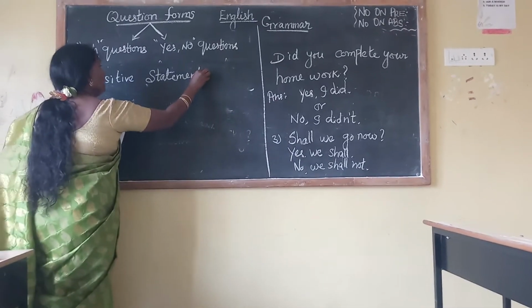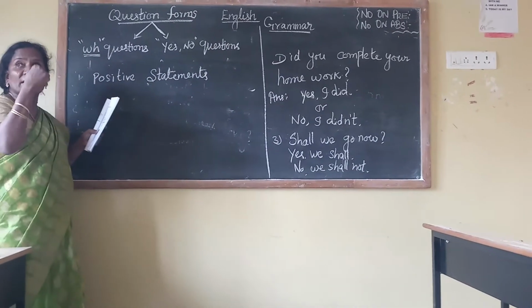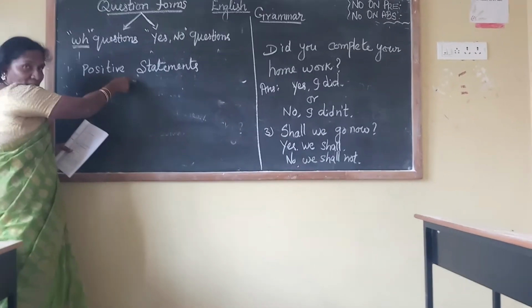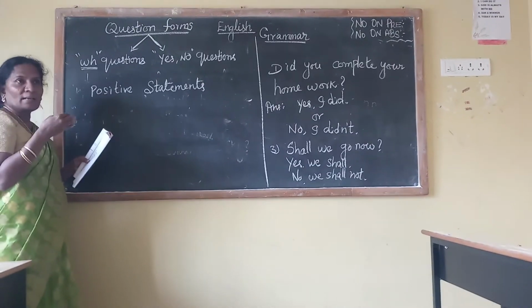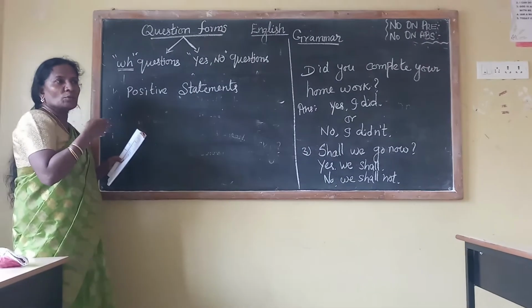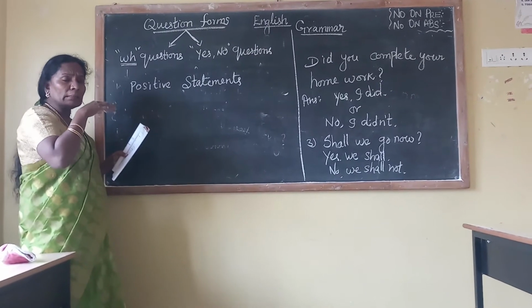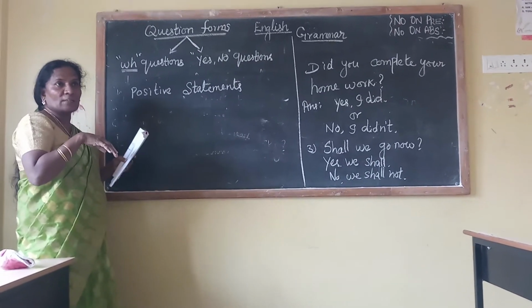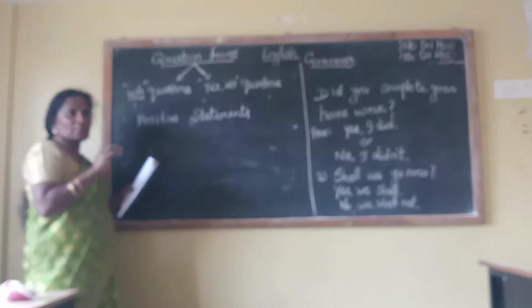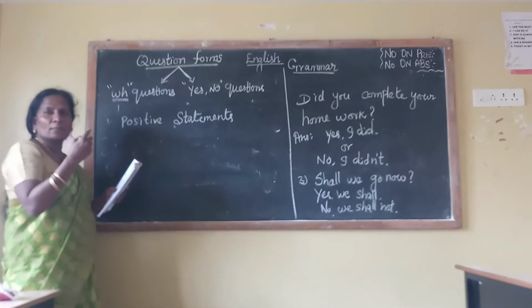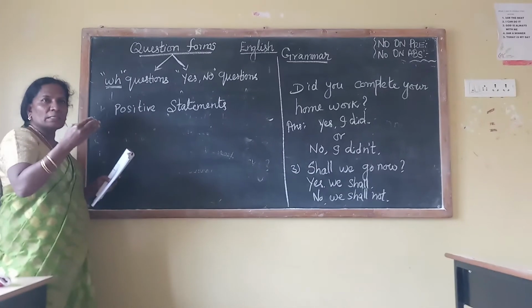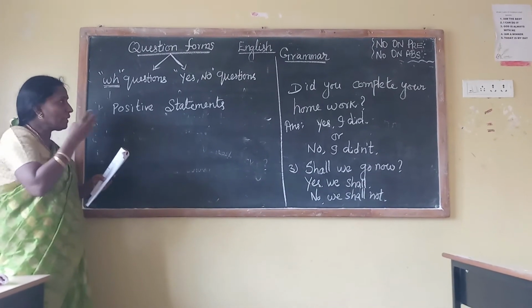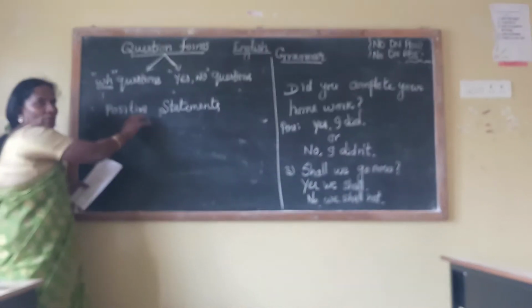Listen children, everything is interlinked. First you should know what statements are. The set of four types of sentences you are reading now: declarative sentences, statements, tenses. Everything is interlinked, so you should not forget. Just as we read ABCD alphabets and remember them, the same way this will be continued.